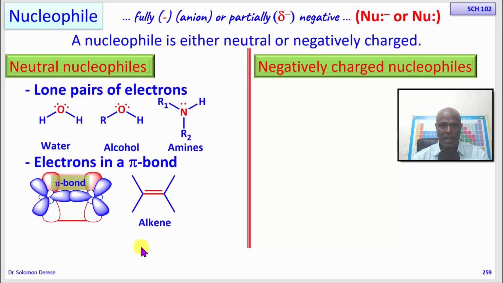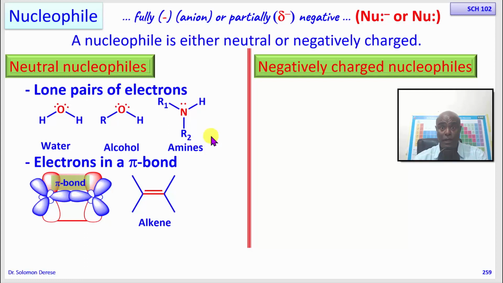So when a pi bond, for example in an alkene, forms a bond with an electrophile, the pi bond breaks, and then the electrons of this pi bond are the ones that are going to be used to form a bond with the electrophile, which is electron deficient. Remember, electrophiles are electron pair acceptors. Since they are electron deficient, they accept a pair of electrons.